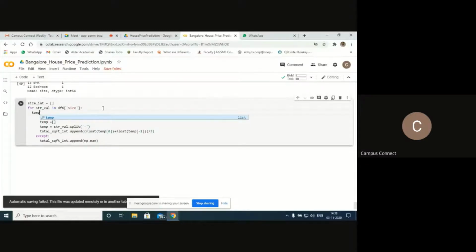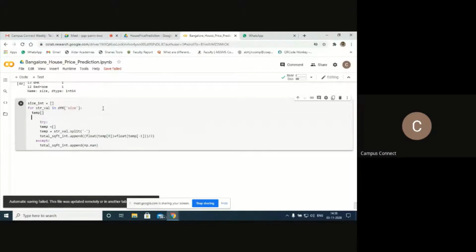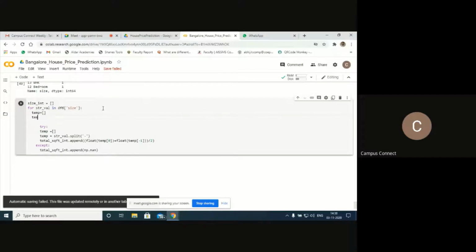So temp equals an array: temp equals str value split.